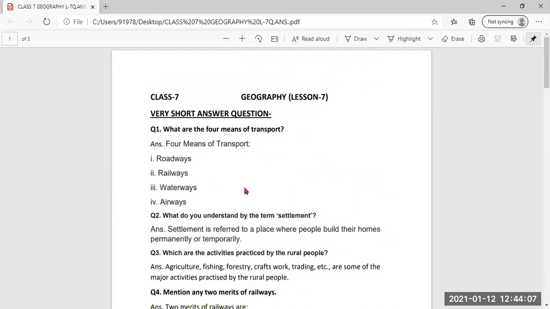All these question answers you have to complete in the notebook in neat handwriting. I will share it in the group. Next, after this, we'll continue with geography only.